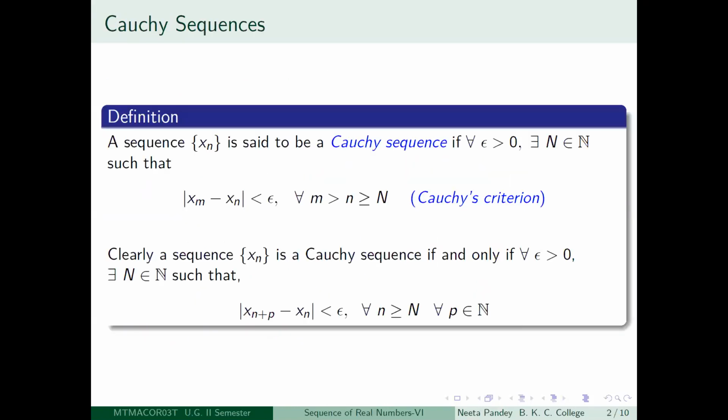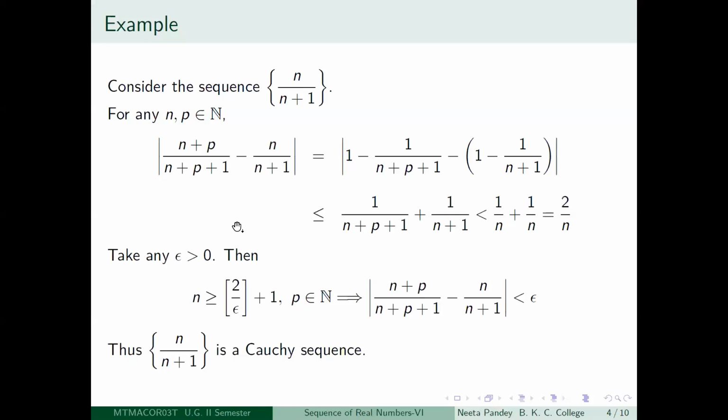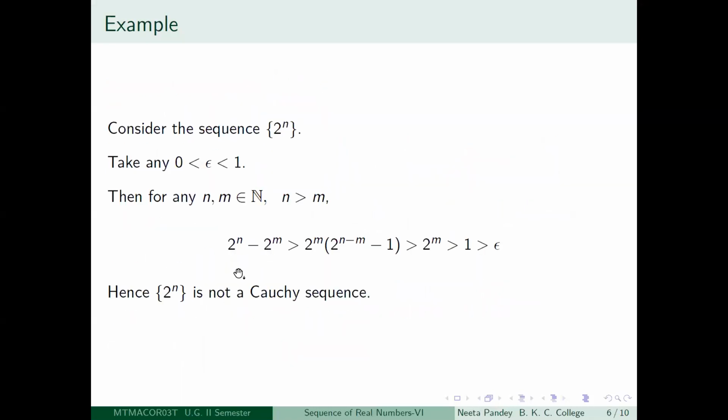Look at Cauchy's criterion again. Here there was a modulus, but if you just take n to be greater than m, then 2 to the power n is automatically greater than 2 to the power m. So the difference is 2 to the power n minus 2 to the power m. That is what you have done in that particular example, right? So this has become greater than epsilon. So there is no possibility for such an epsilon.